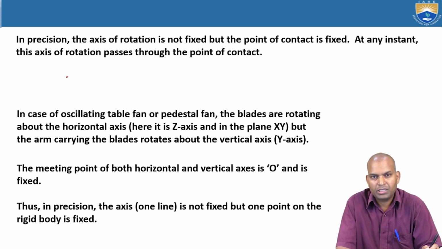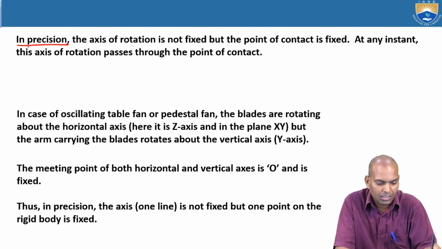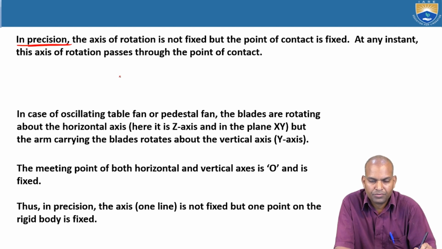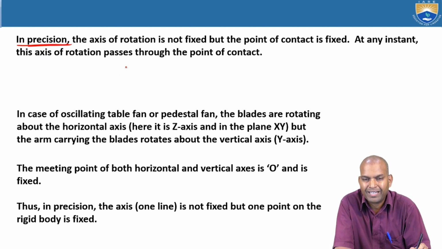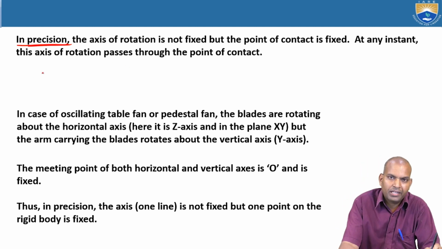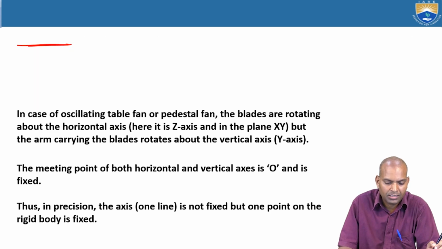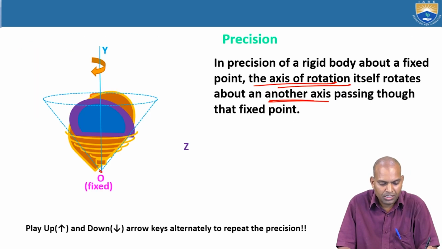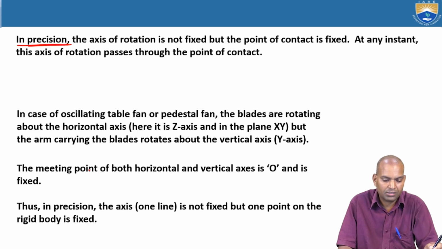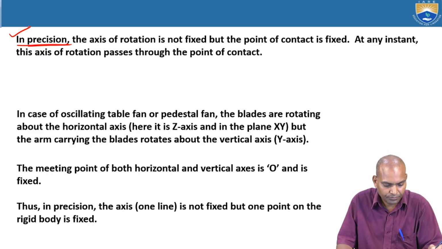In precession, the axis of rotation is not fixed, but the point of contact remains the same. At any instant, the axis of rotation passes through the point of contact. The axis of rotation changes, but the fixed point remains the same, and the axis always remains in contact with the fixed point.